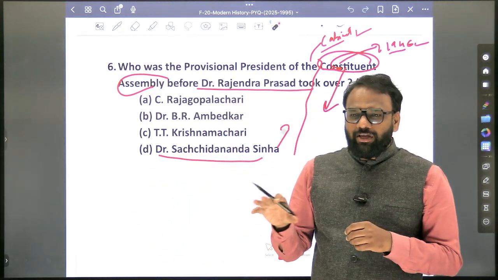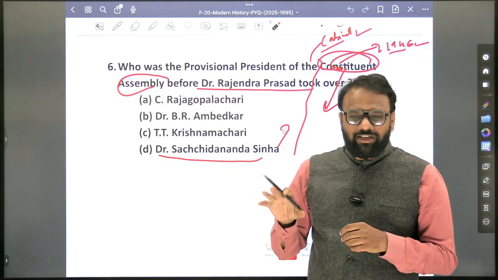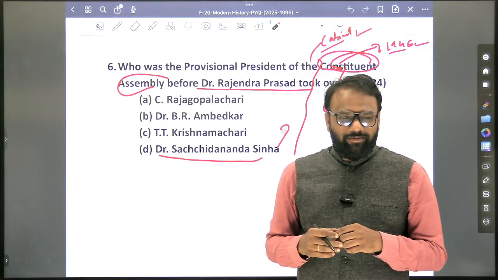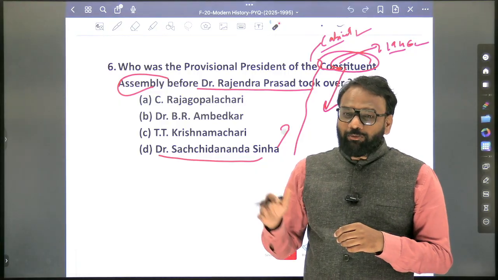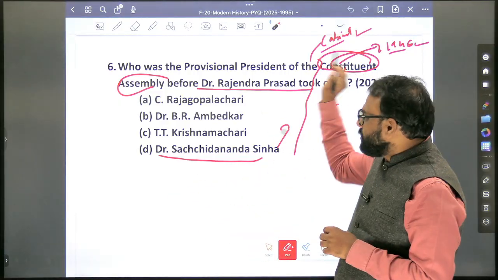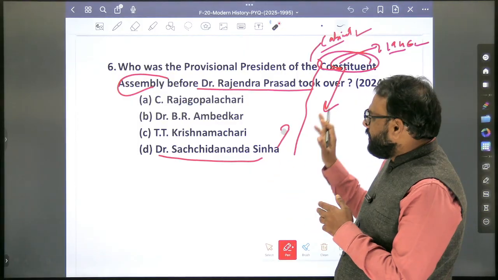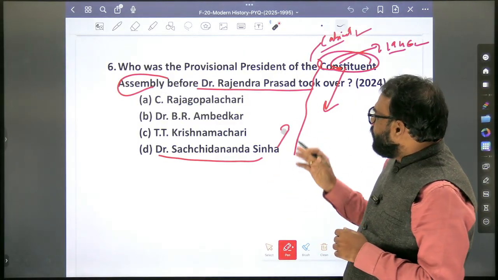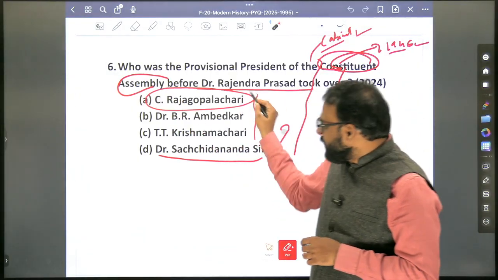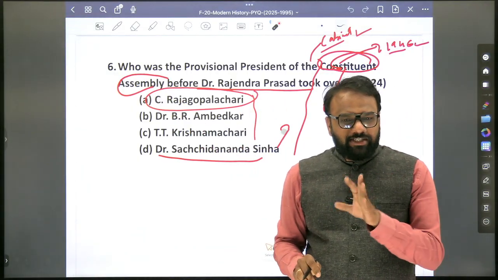The people who came from the provinces, whether they were directly elected or indirectly elected, they were indirectly elected by whom? Members of the Provincial Legislative Council. Okay, so those things you should be able to revise. Next, they have mentioned various personalities. So whether C. Rajagopalachari was associated in any way with the Constituent Assembly?